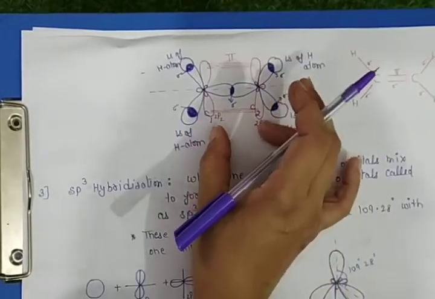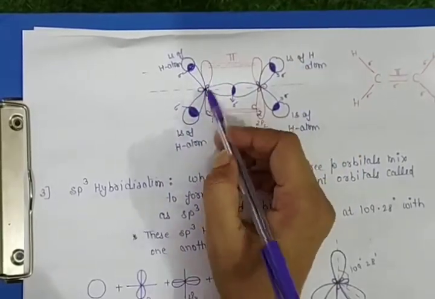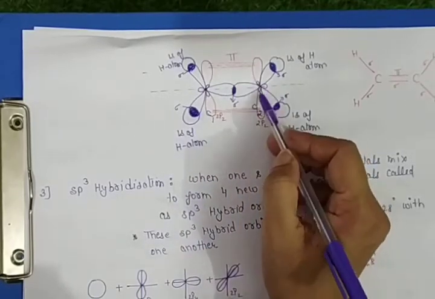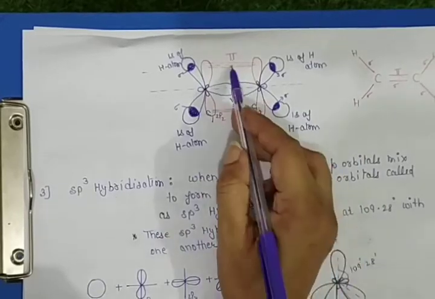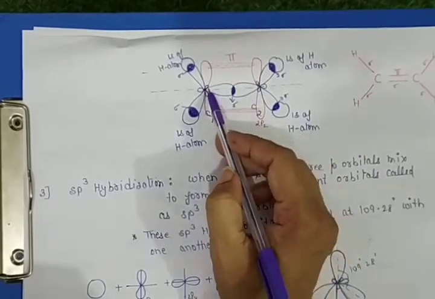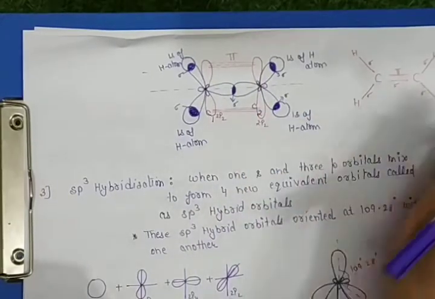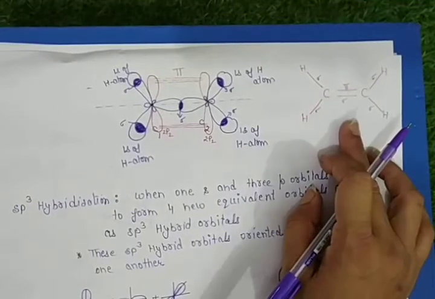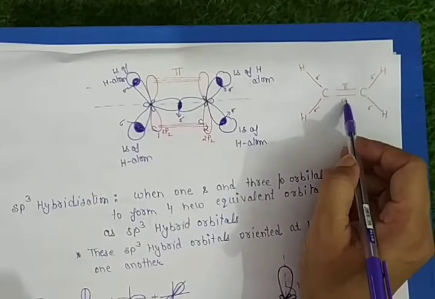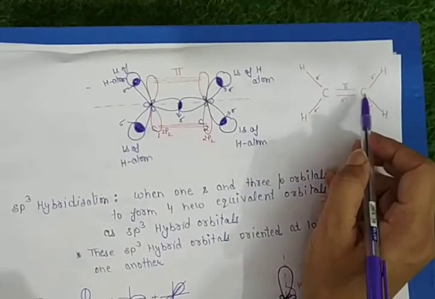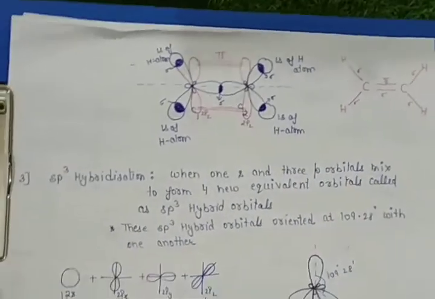After the formation of the sigma bonds, as the atoms come close, the orbitals perpendicular to the internuclear axis overlap their lobes to form the pi bond. So this 2pz overlaps with the 2pz of C2 to form the pi bond. So this is the C2H4 structure: each carbon is sigma bonded with 2 hydrogens and the other carbon, and both carbons have 1 pi bond. So this is sp2 hybridization.